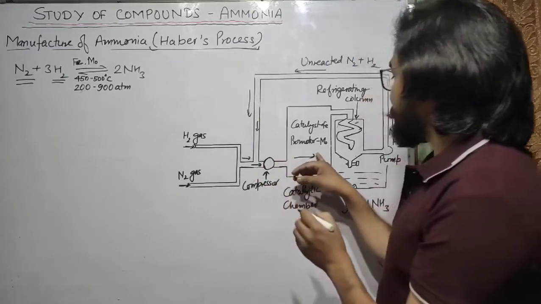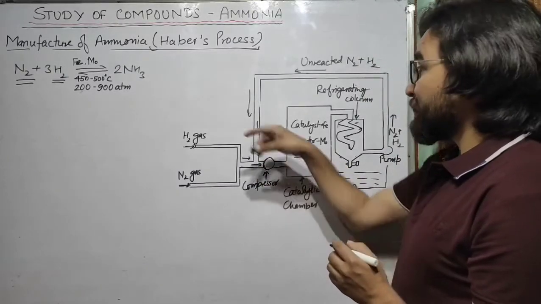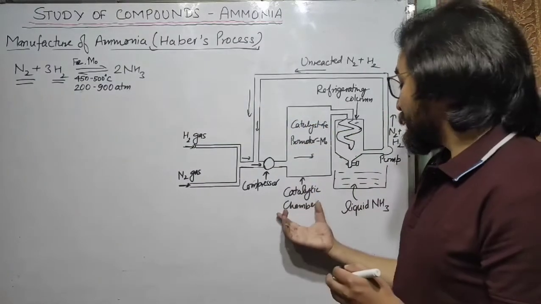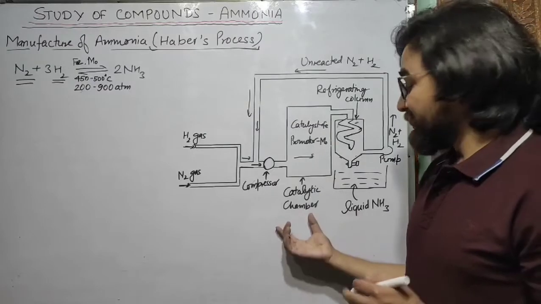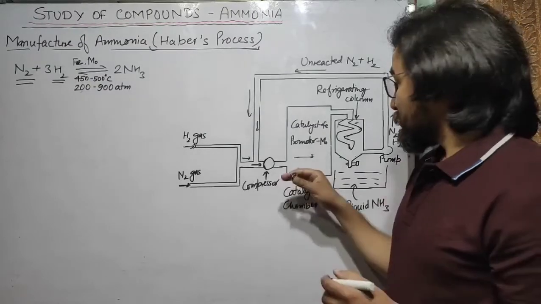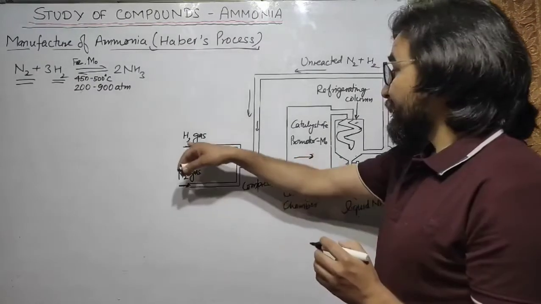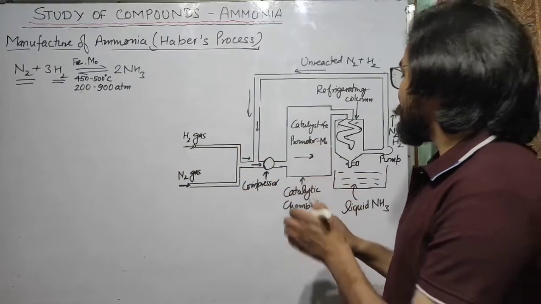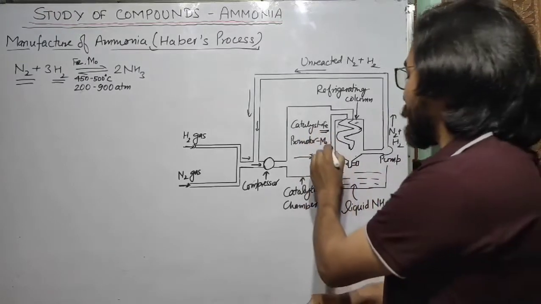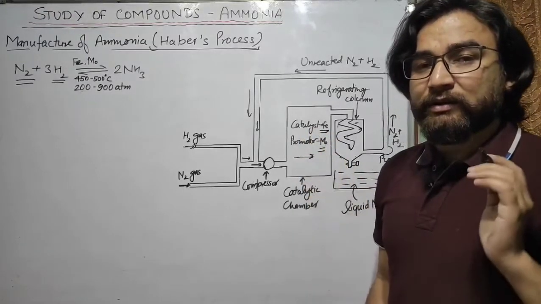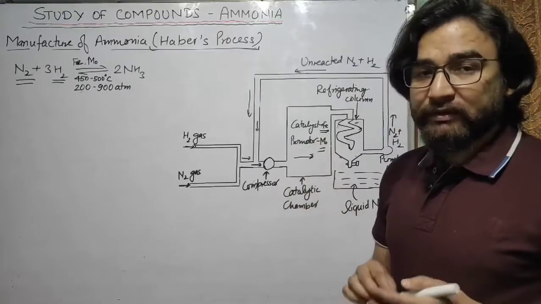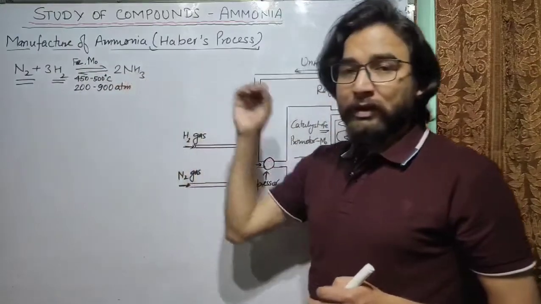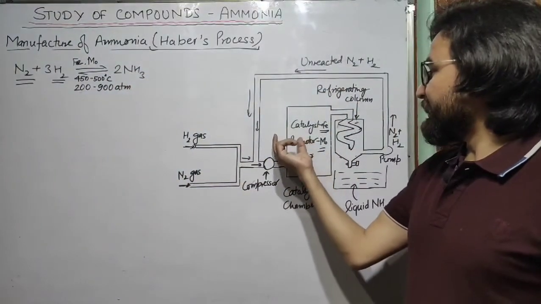Then from this compressor we pass the mixture of nitrogen and hydrogen gases to the catalytic chamber. The mixture of hydrogen and nitrogen is heated here, and this catalytic chamber also contains iron and molybdenum. The chemical reaction of nitrogen and hydrogen to form ammonia takes place in the catalytic chamber.